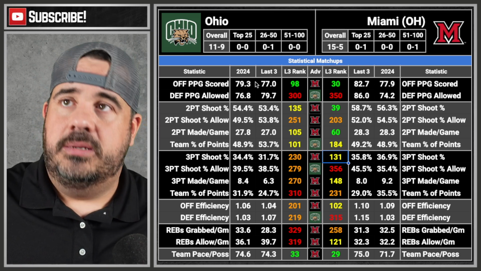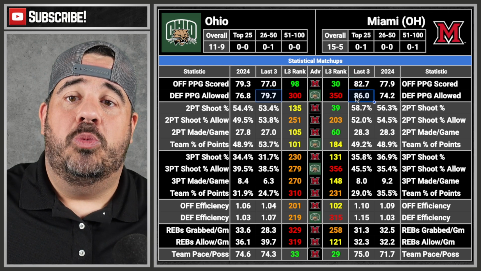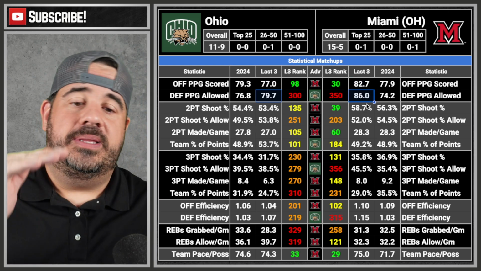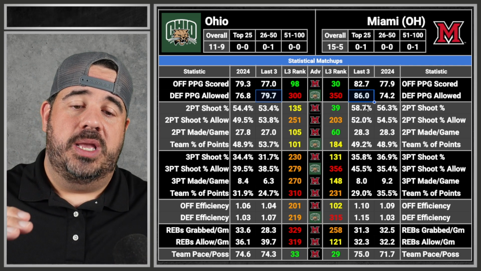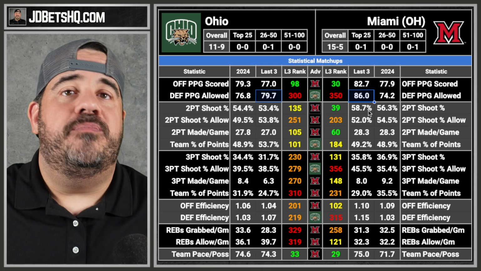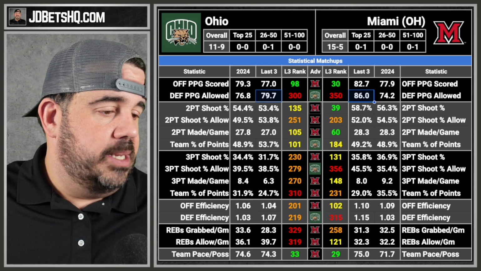157 is the point. Let's see what we got. Bang and bang comes out to 159. And 165 is our range. So 157 is our line, 159 to 165 is our range. So if they go in their average where they've been the last 3 games, they just do what they've been doing, we win. So I'm going to take the over.